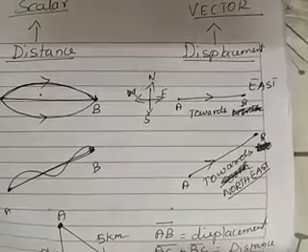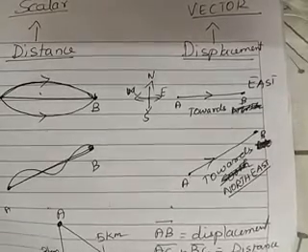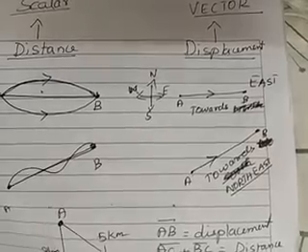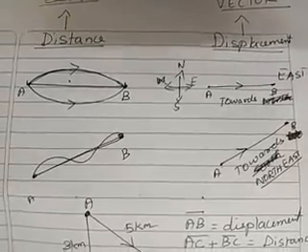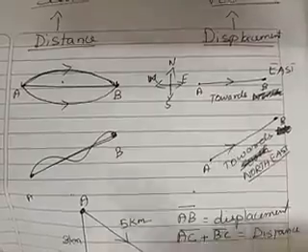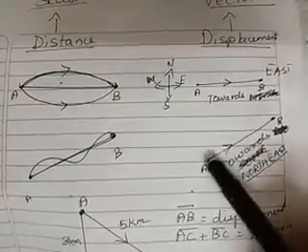But when you have to define distance, you will say it is the length of the path covered by the body. It only bothers about the length. It does not bother about the direction. But in displacement, both are there. The length of the path is there and the direction is also there.